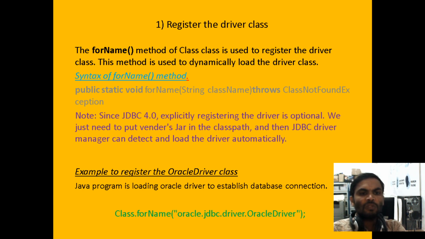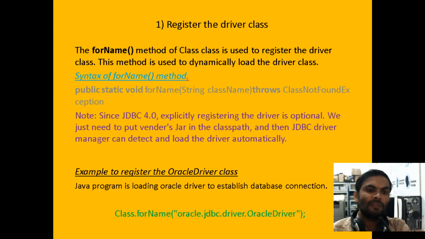This method is used to dynamically load the driver. Here we are not creating the driver; if we want to dynamically load the driver class, we use the Class.forName method. It is public static void.